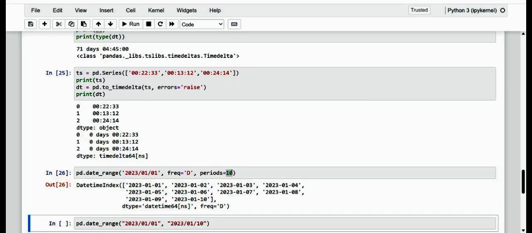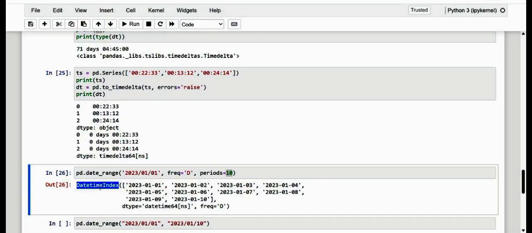And as we can see, dear friends, this date_range function creates a DatetimeIndex object containing 10 consecutive dates starting from 1st January 2023, and so on.